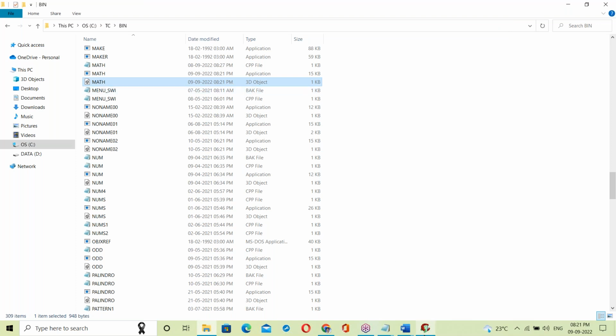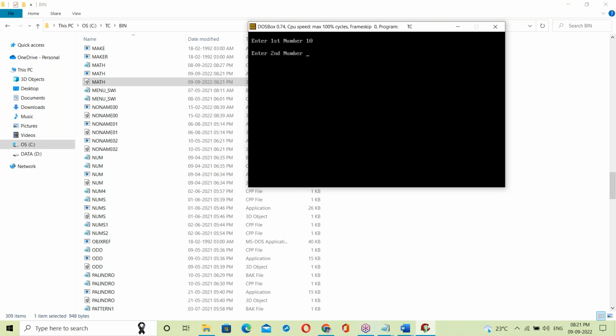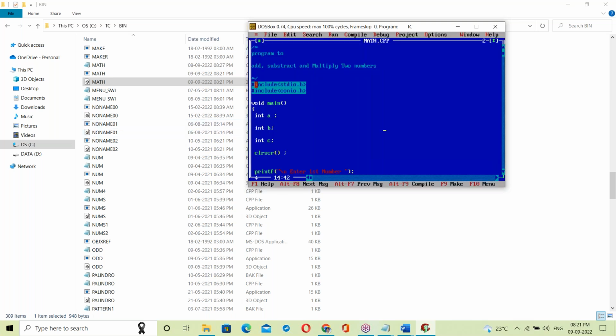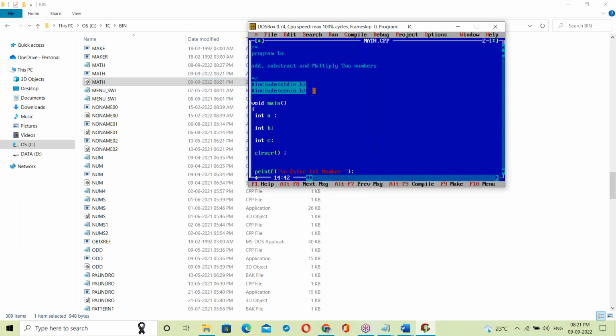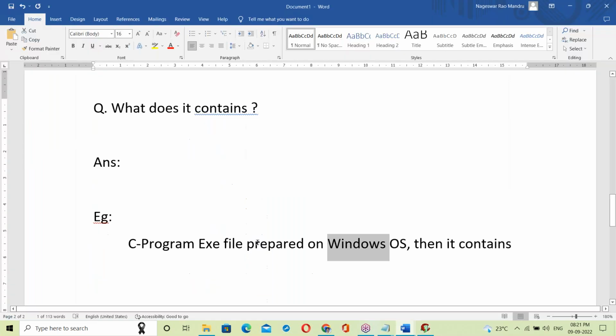Next, it takes the binary code for the C library, meaning stdio, conio and converters. The C compiler takes the binary code of your program, next the binary code for the C library and the binary code for the OS library. By linking all the libraries, it generates one exe file.